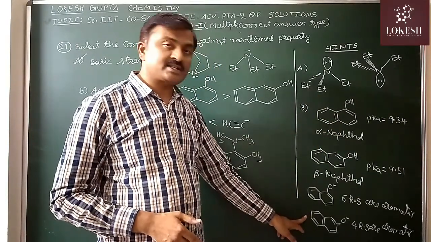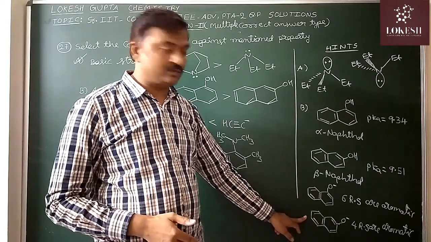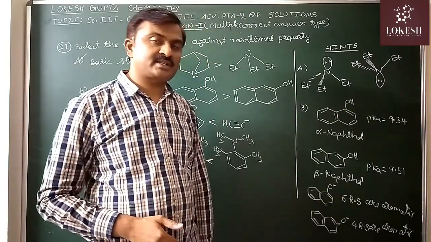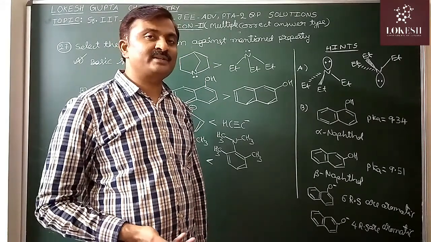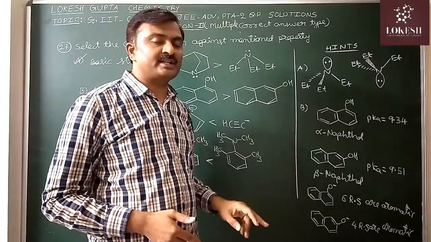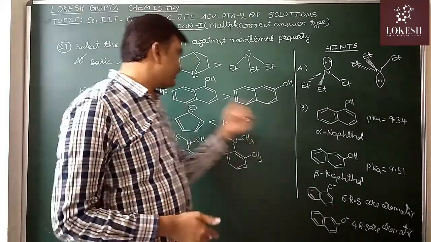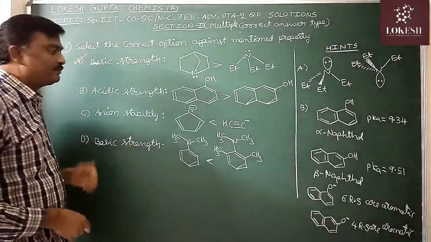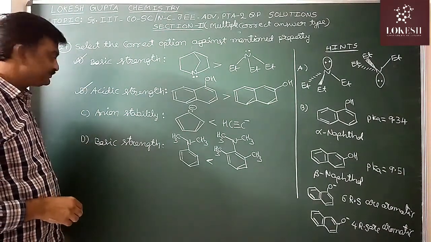But in the resonance structures of the conjugate base of beta naphthol, only 4 are aromatic. So that's why the conjugate base of alpha naphthol is more stable than the conjugate base of beta naphthol. As a result, alpha naphthol is more acidic than beta naphthol. So this statement is also correct only.